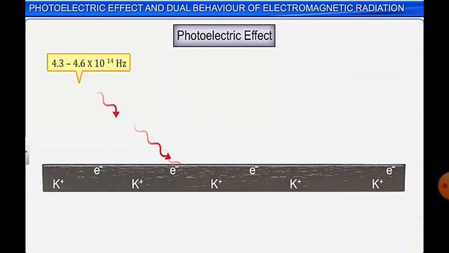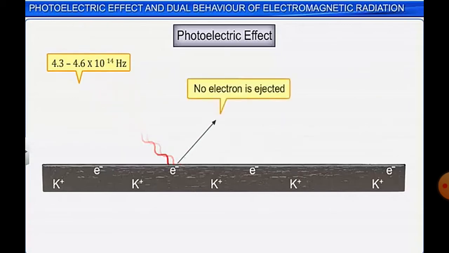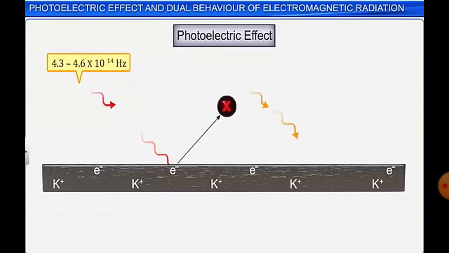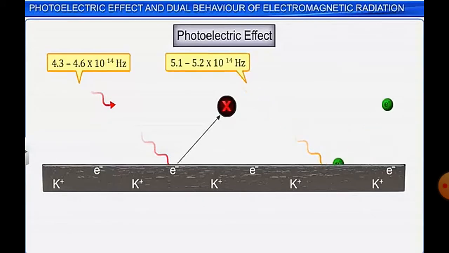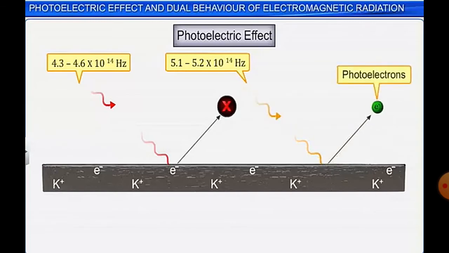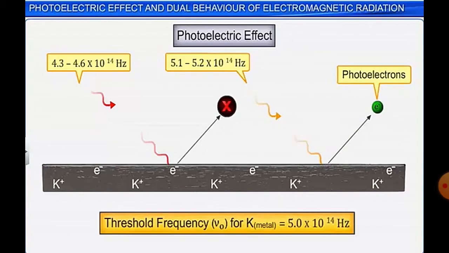The red light has a frequency of 4.3 to 4.6 times 10 to the power 14 Hertz. So when light of this frequency was struck, it was observed that no electron is ejected. The same experiment was carried out with another light, say yellow light. Yellow light has a frequency of 5.1 to 5.2 times 10 to the power 14 Hertz. It was seen that electrons started to eject. Now why is this so? This is because for potassium metal there is a threshold frequency of 5 times 10 to the power 14 Hertz. Until and unless this minimum energy is supplied, electrons won't be ejected.